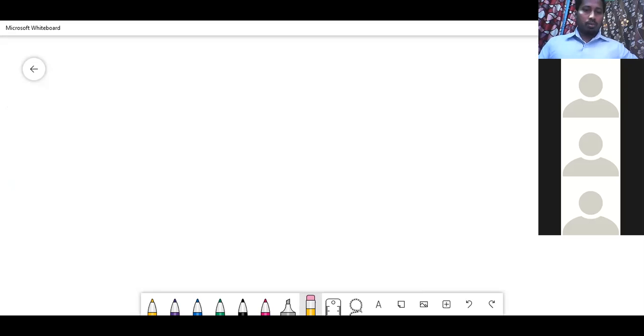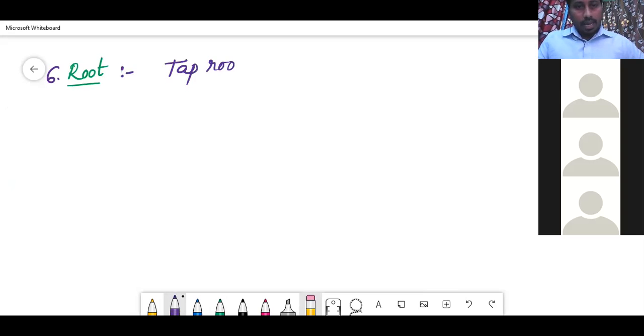Right. So now talking about the gymnosperm root, how the root is present. Very important point from a competitive point of view. Mostly the roots are tap roots. Tap roots are present.